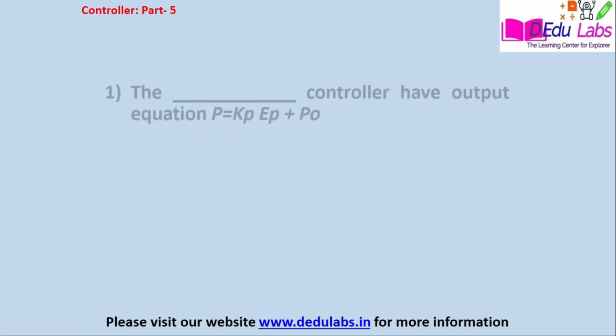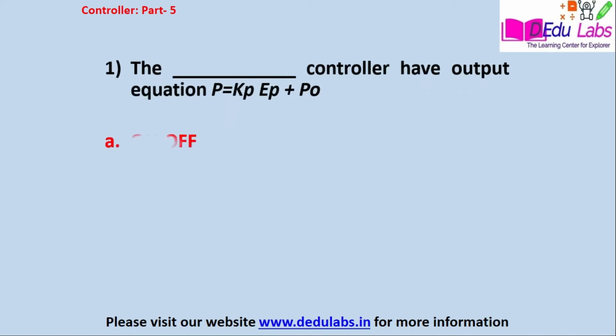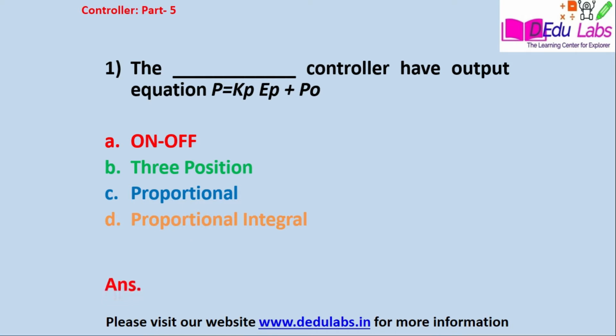www.dedulabs.in. Question number 1. The blank controller has output equation P is equal to Kp into Ep plus P0. Option A, on off. Option B, 3 position. Option C, proportional. Option D, proportional integral. The output is option number C, that is proportional.